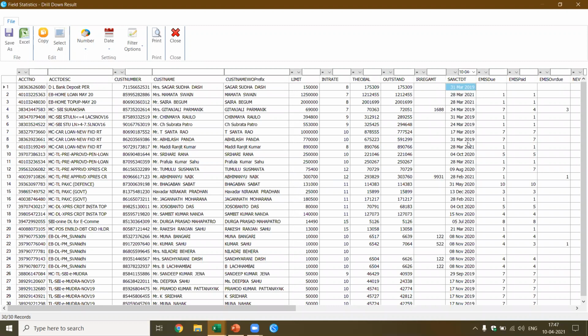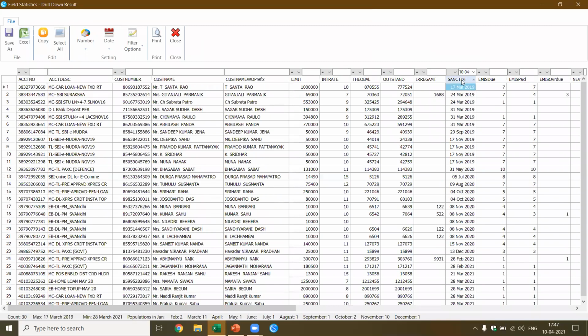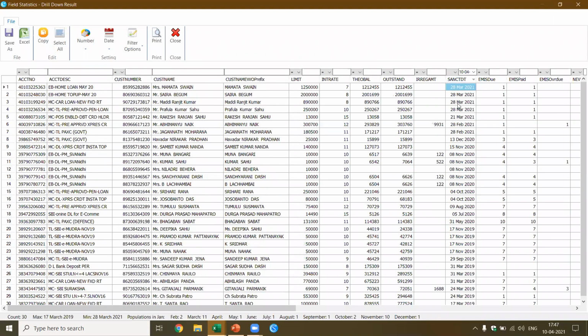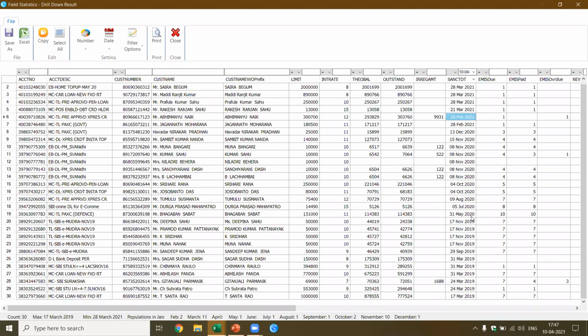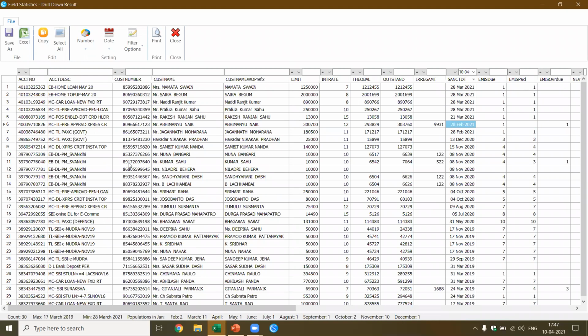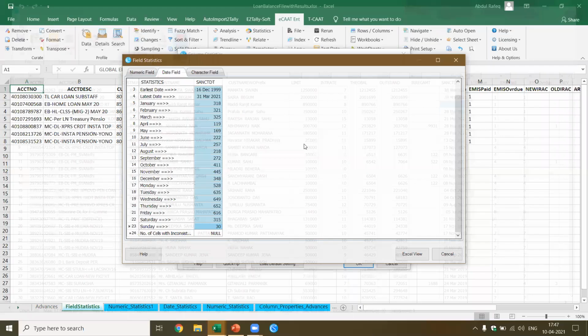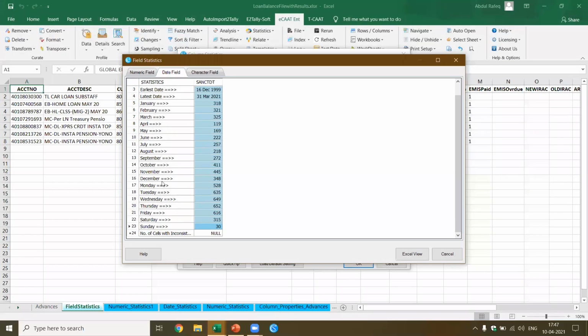What are the dates? It looks like they have been granting all these loans. Let's just sort it. Now you see, even on 28 March 2021 they have been granting loans. 21st March, there is a loan. 28th February. So these are the loans which are granted on a Sunday. You have to check with the branch whether they work on Sunday and what is special for them to grant and sanction a loan on Sunday. And it also gives you the limit.